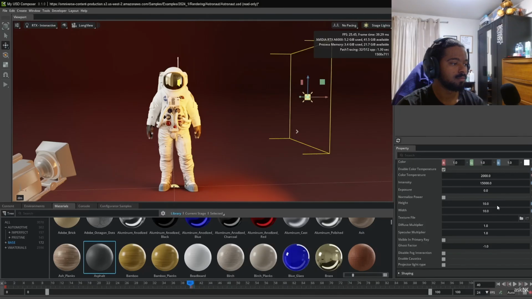If you like to auto set keys, you can do that by turning this on. So once you turn the auto set key feature on right here,